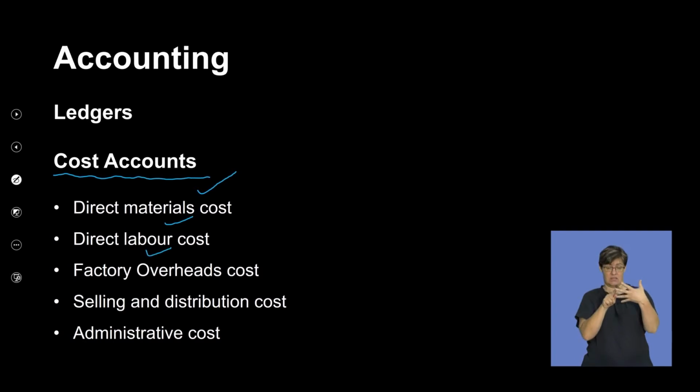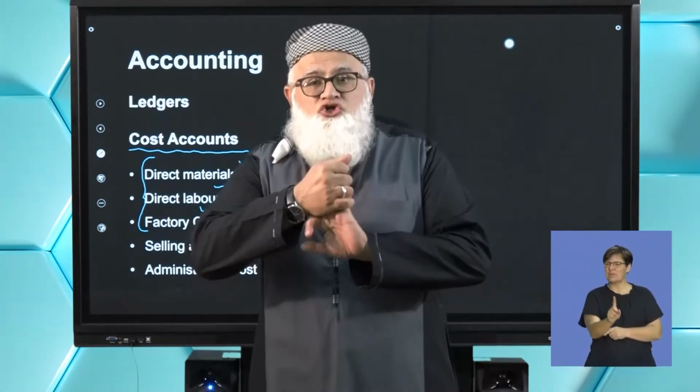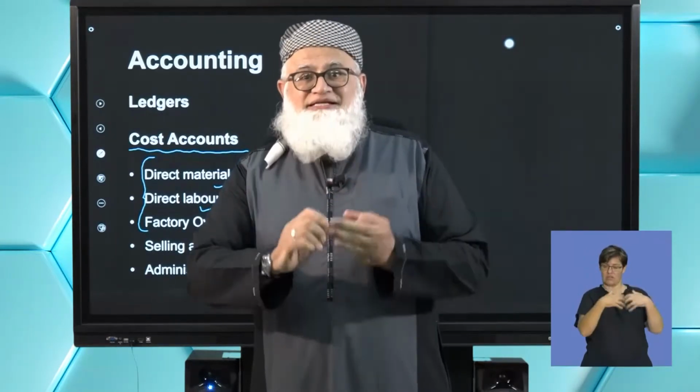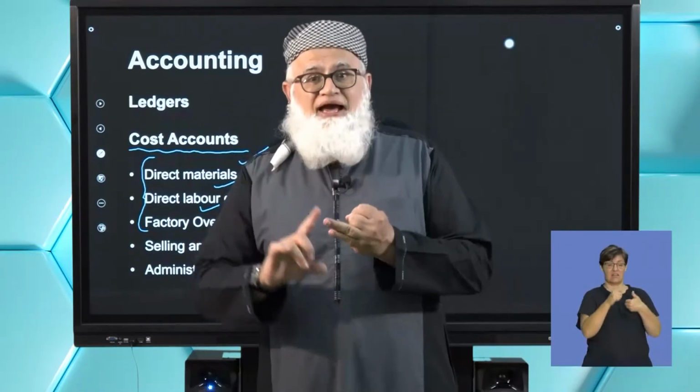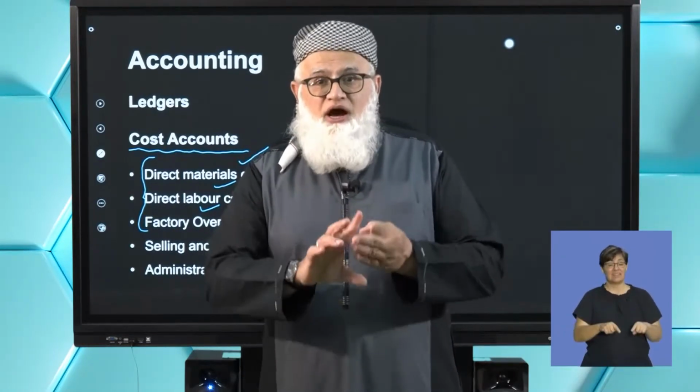Now remember, these 3 costs here deal directly with the production of an item. If you recall what we said earlier in the lesson, there are 3 cost components to the manufacturing of a product. What are they? Direct material, direct labor, and the factory overheads.